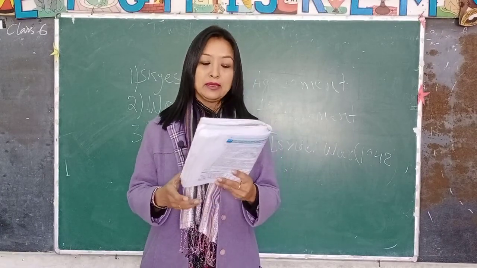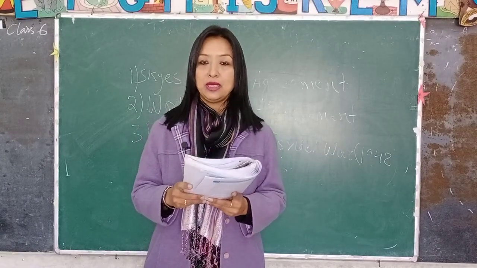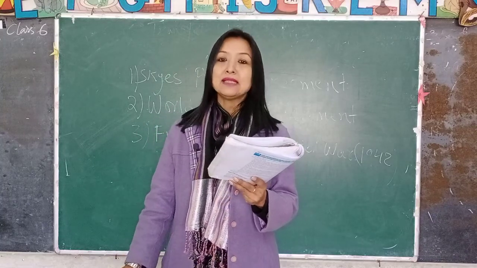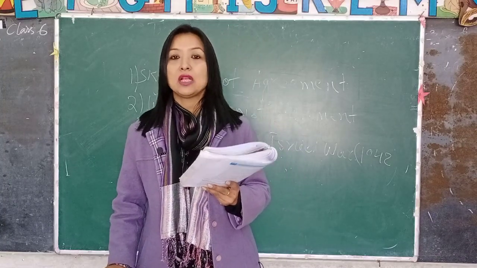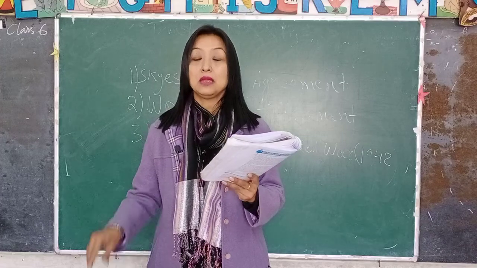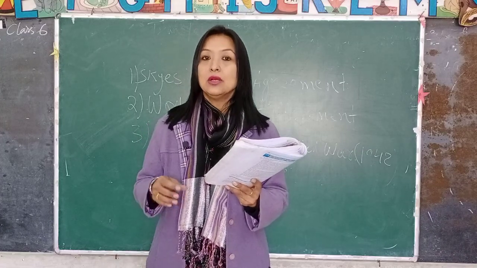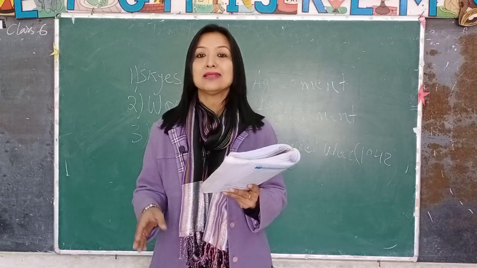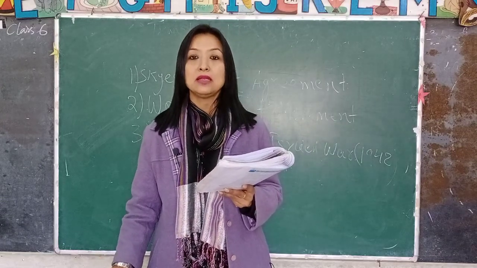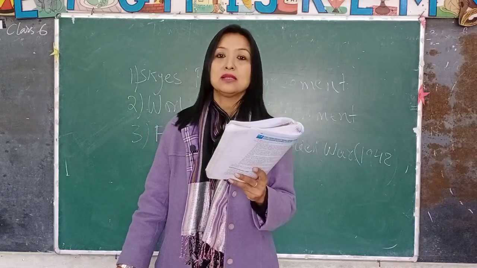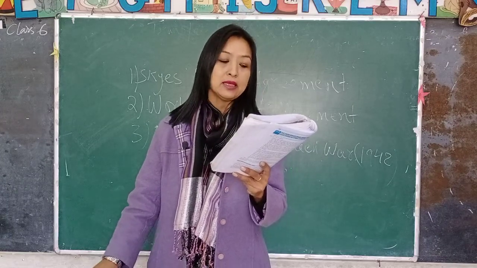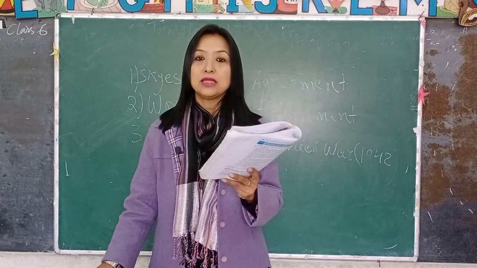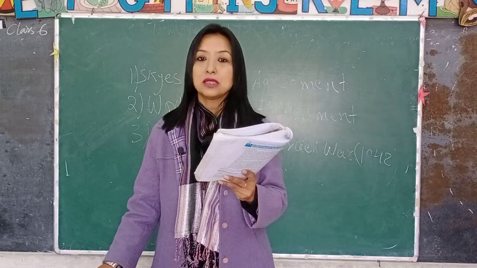Next is the Suez Canal issue in 1956. In 1936, Britain signed a treaty, an agreement, with Egypt. This agreement was for 20 years, till 1956.